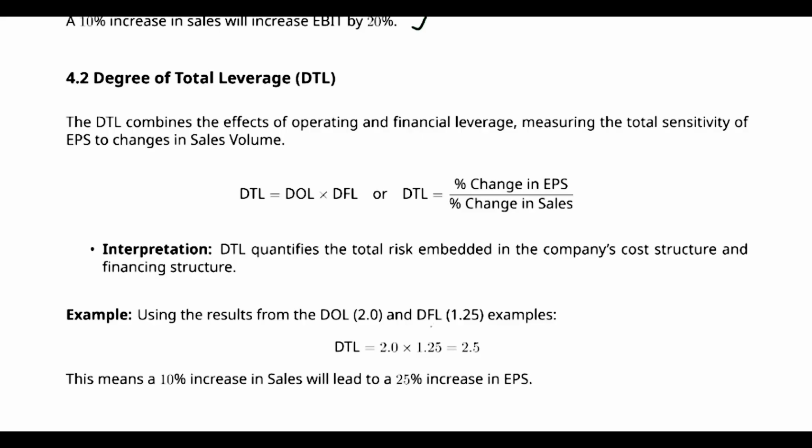So just look into this example. If the degree of operating leverage is 2 and the degree of financial leverage is 1.25, in this case the degree of total leverage is 2.5, that is 2 into 1.25. Which indicates that a 1% increase in sales can lead to a 2.5% change in the EPS, or earning per share. Or we can interpret that a 10% change in the sales can lead to a 25% increase in the EPS.